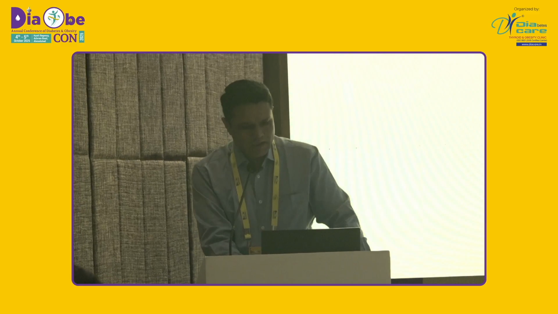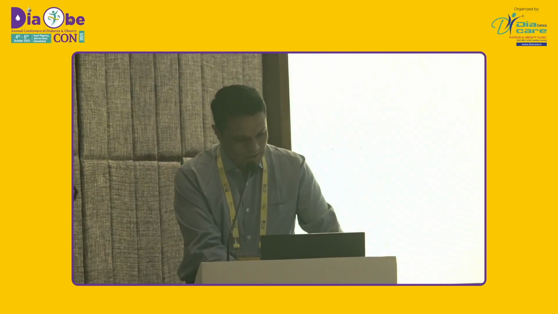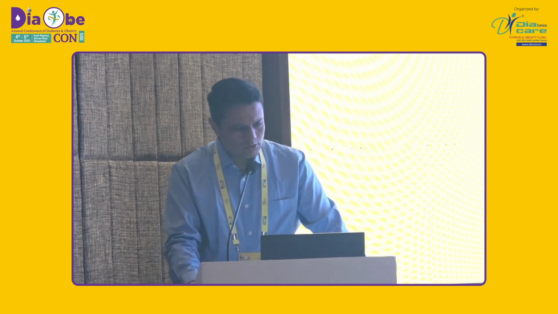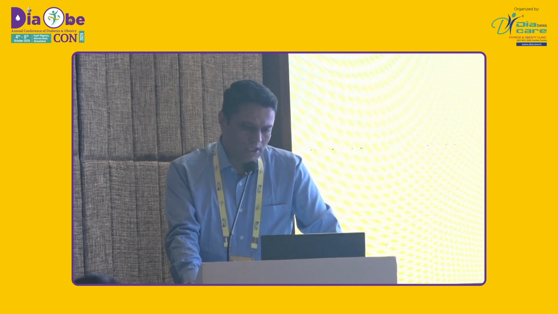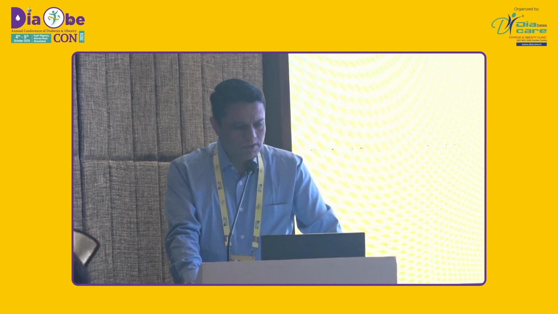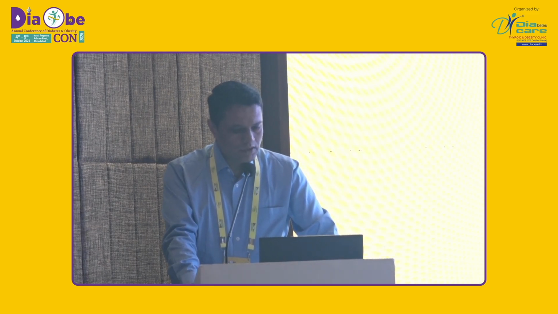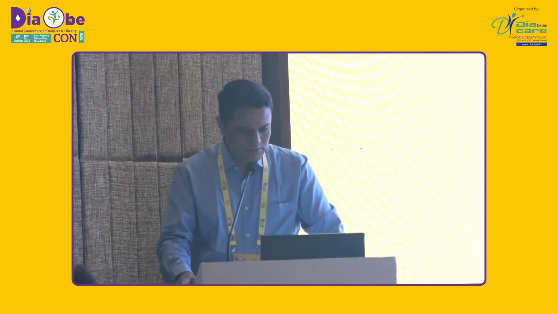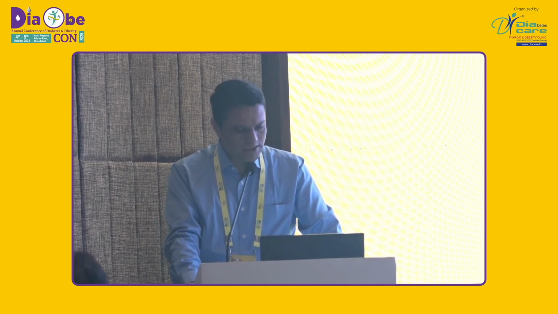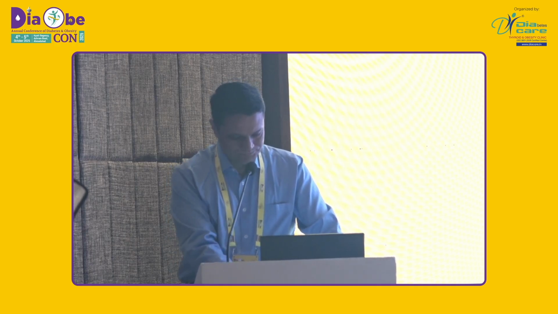So my talk is five questions and answers for CKD in type 2 diabetes, learning from the EMPA-KIDNEY trial. Is it essential to assess albuminuria as well as GFR in all settings? What are the possible trajectories and implications of kidney function decline in type 2 diabetes? What is the optimum point of intervention with SGLT2 inhibitors in the progressive course of CKD so that we can delay dialysis and end-stage kidney disease? How should stewardship be optimized for SGLT2 use in DKD? And how have guidelines evolved over the recommendations in clinical adaptation?